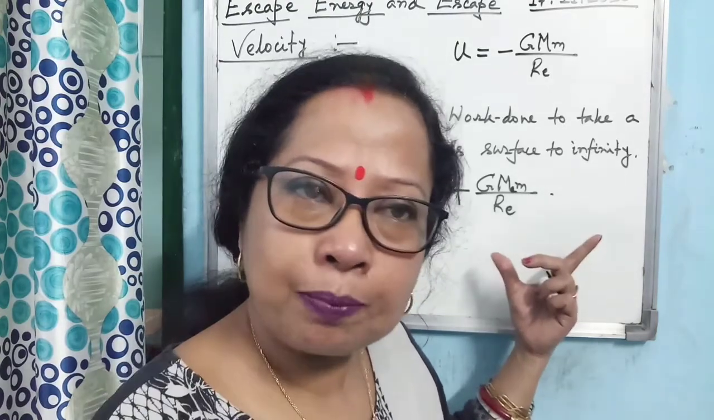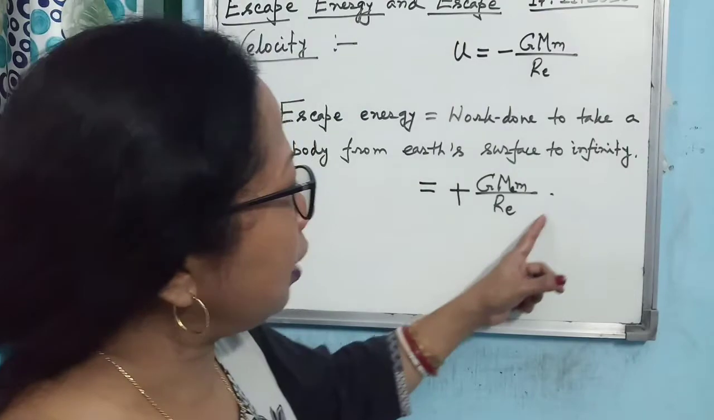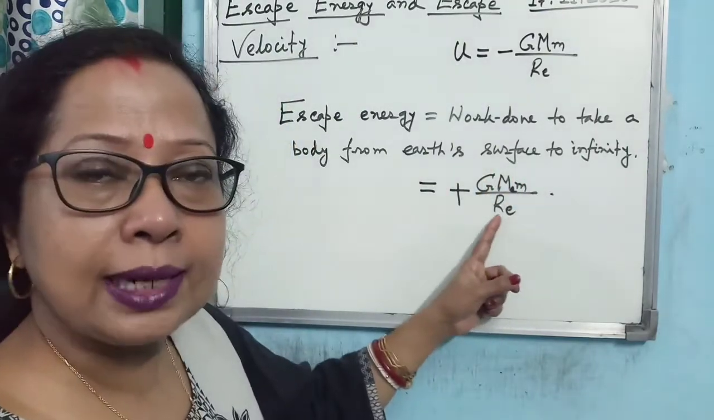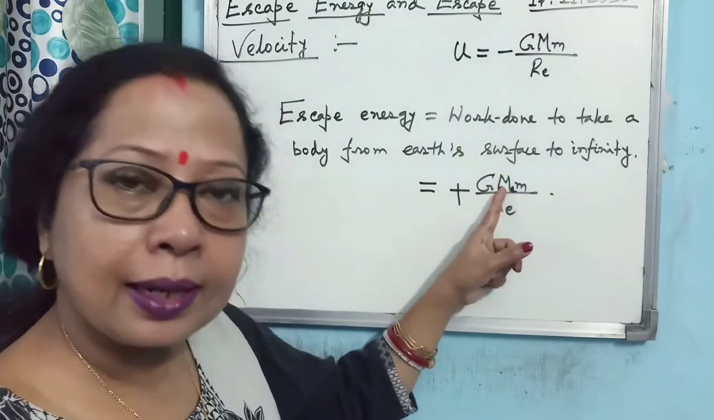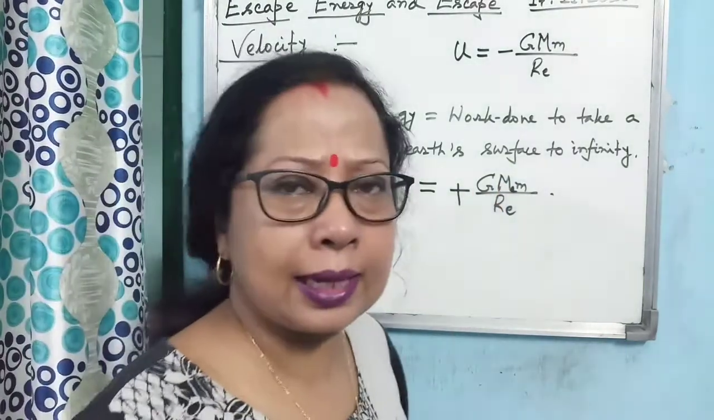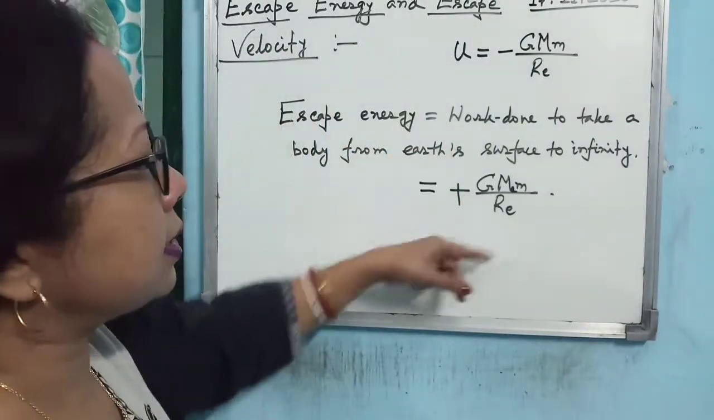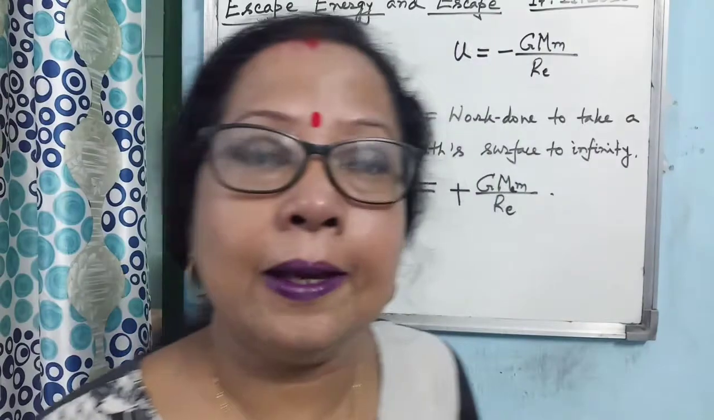Means from different planets when you are throwing, the escape energy, what will happen? The form will be the same. Only thing you have to do is use the mass of that particular planet and radius of that particular planet, planet or satellite, whatever it is. So this is the concept of the escape energy. Clear? So you see how one can get the escape velocity.